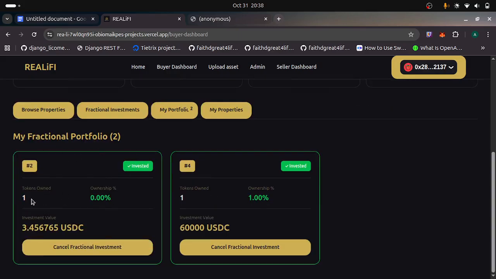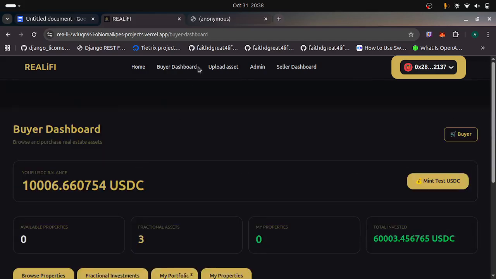I bought one token of an asset, and I bought it at 3.456. So ownership is 0.00%. That's because I think I really broke the asset down, but it was during testing anyway. So this is another asset that I own just 1% of. The asset was, I think, 60 million, by the way. So then I go to upload assets. Okay, we've already seen that.